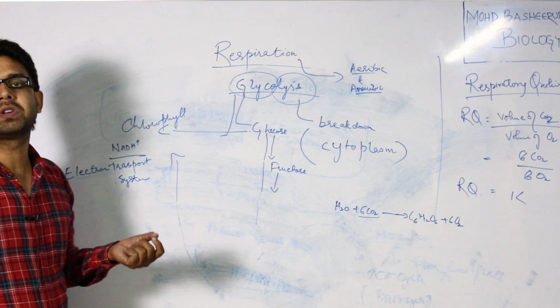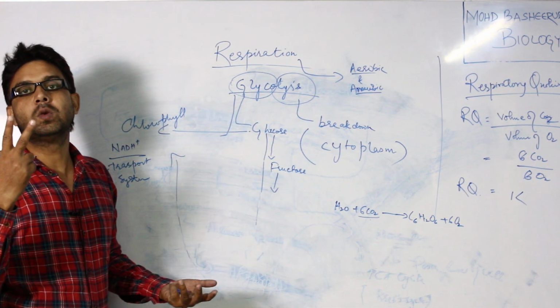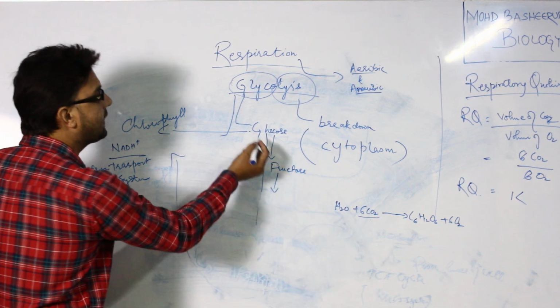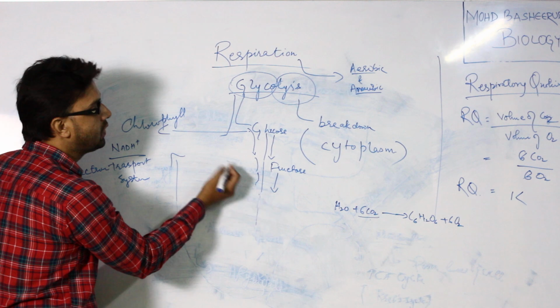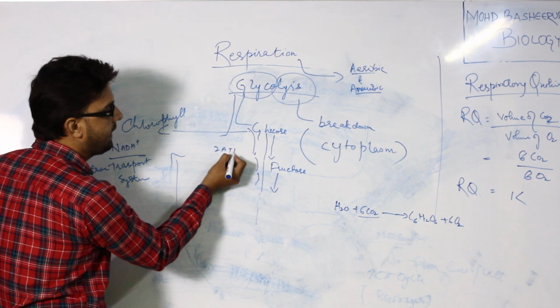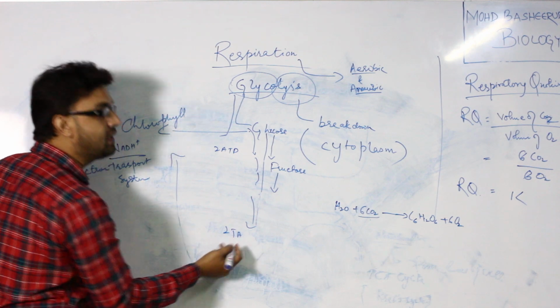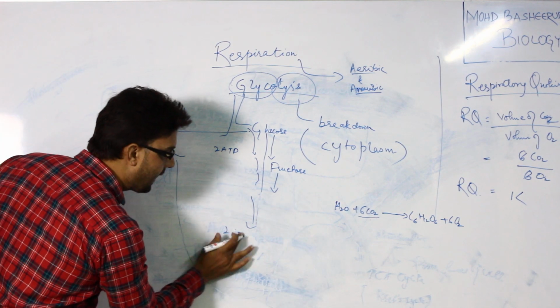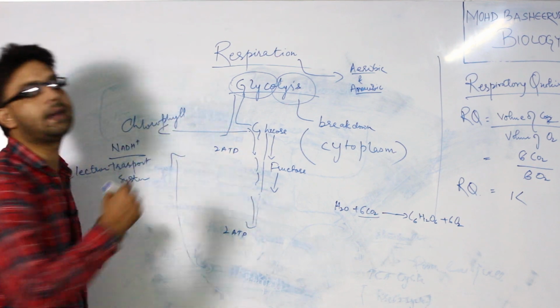A very important question, everyone: 2 molecules of ATP are utilized during the conversion of glucose and fructose to glyceraldehyde, and 2 molecules of ATP are also formed. So it utilizes 2 ATP and releases 2 ATP of energy during glycolysis.